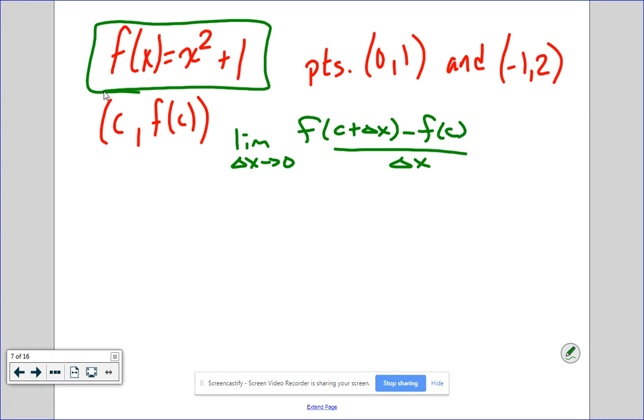We're not going to substitute anything in for the c's till the very end. Delta x is just a change in x. C is a point that you're given on a line. So the first thing we need to do is find f of c plus delta x.